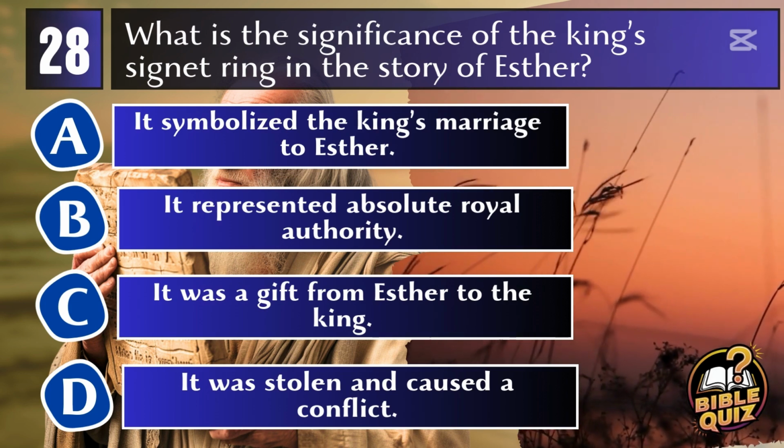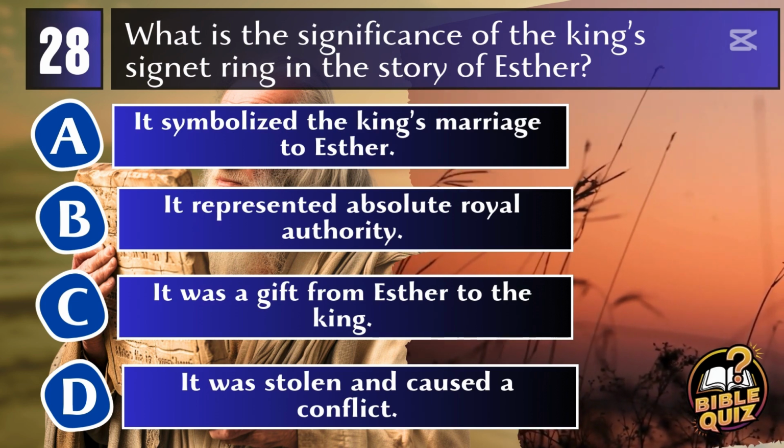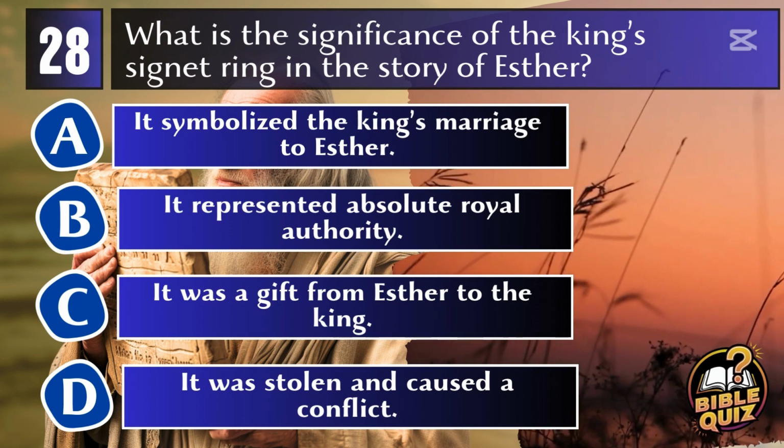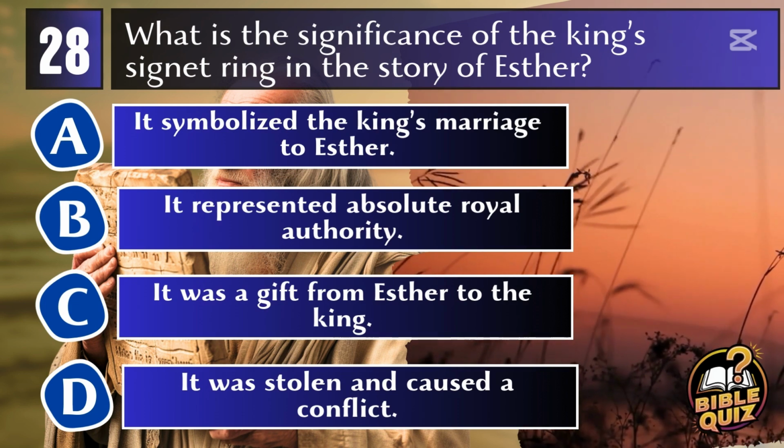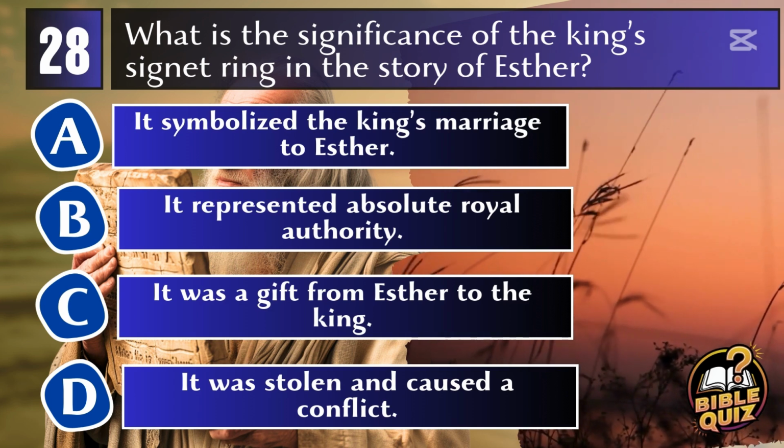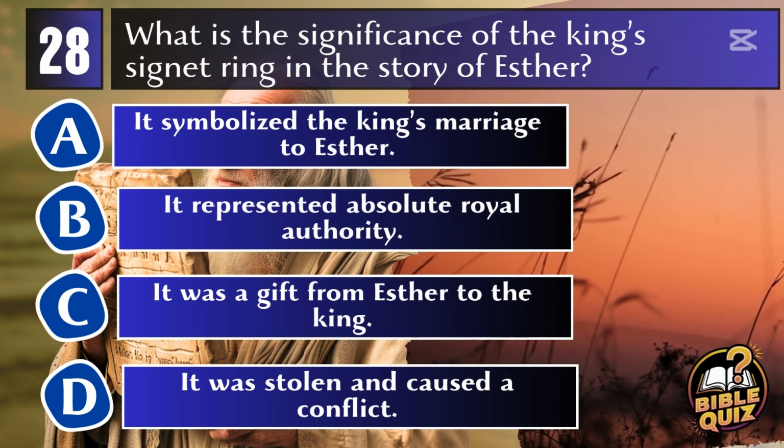Question 28. What is the significance of the king's signet ring in the story of Esther? A. It symbolized the king's marriage to Esther. B. It represented absolute royal authority. C. It was a gift from Esther to the king. D. It was stolen and caused a conflict.